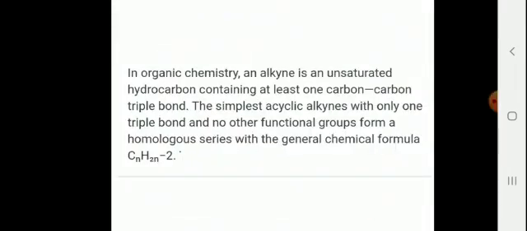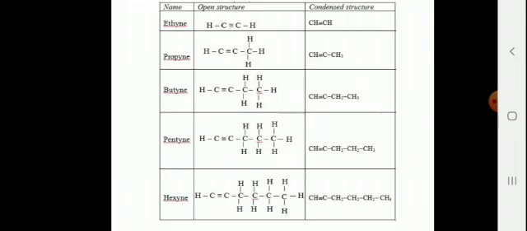An alkyne is an unsaturated hydrocarbon containing at least one carbon-carbon triple bond. The simplest acyclic alkynes with only one triple bond and no other functional groups form a homologous series with the general chemical formula CnH2n-2. So alkyne comes under unsaturated hydrocarbons and they have at least one carbon-carbon triple bond. Clear? And they have the general chemical formula as CnH2n-2.